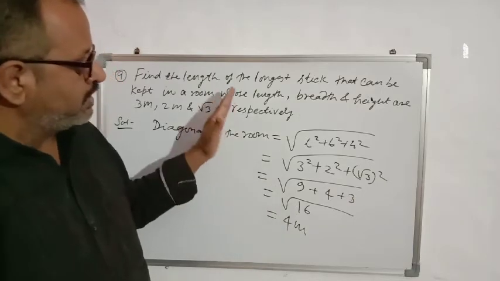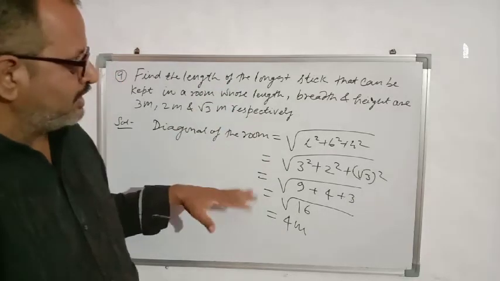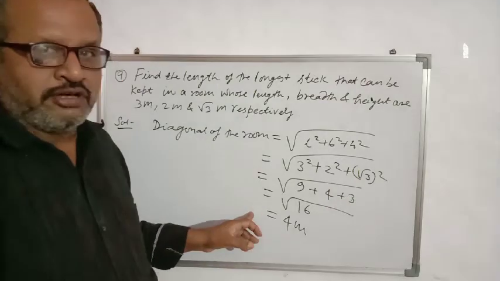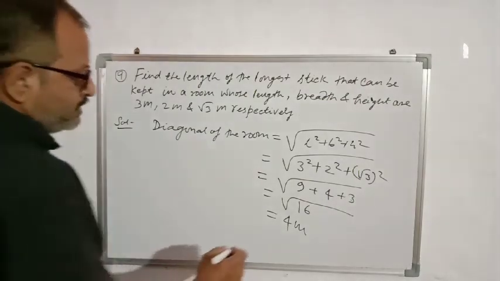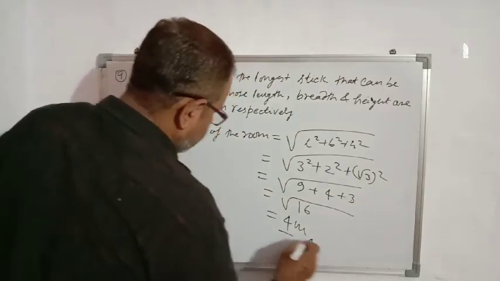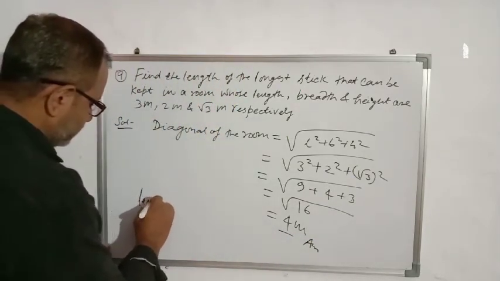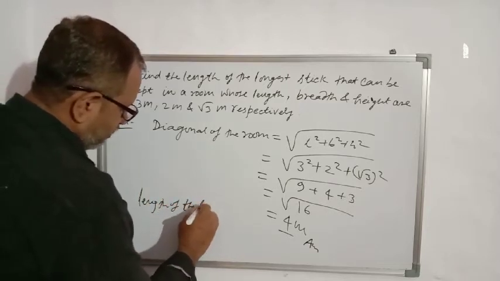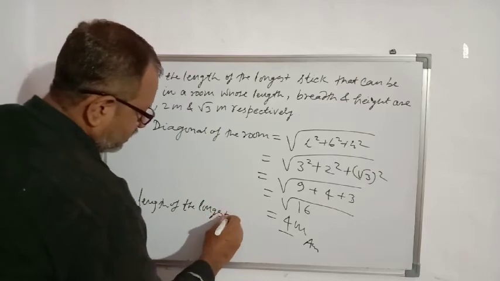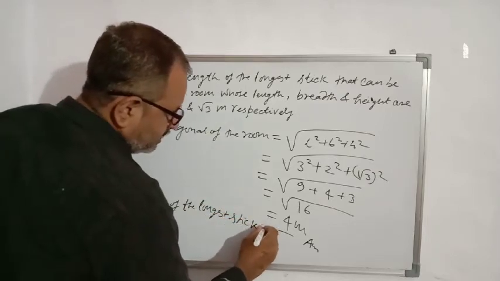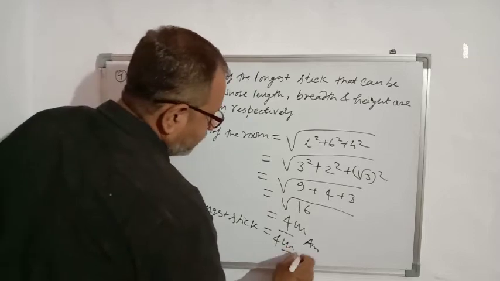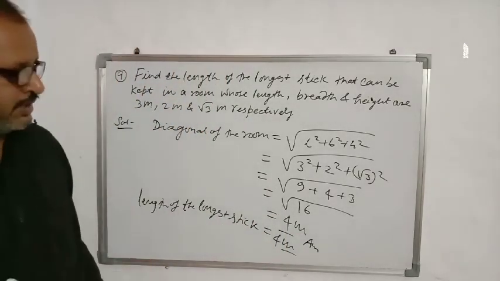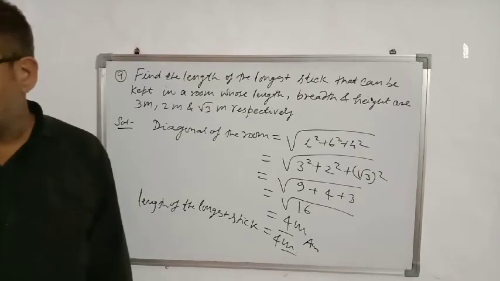So when we put the stick along the diagonal, it will be the longest stick, because the diagonal of the room is the longest length. So this is the answer: 4 meter. Length of the longest stick is equal to 4 meter. So it was question number 9. Next question. Let us see the next question.